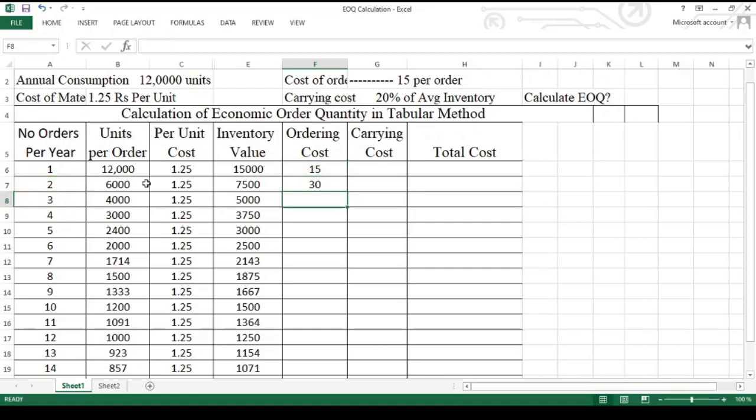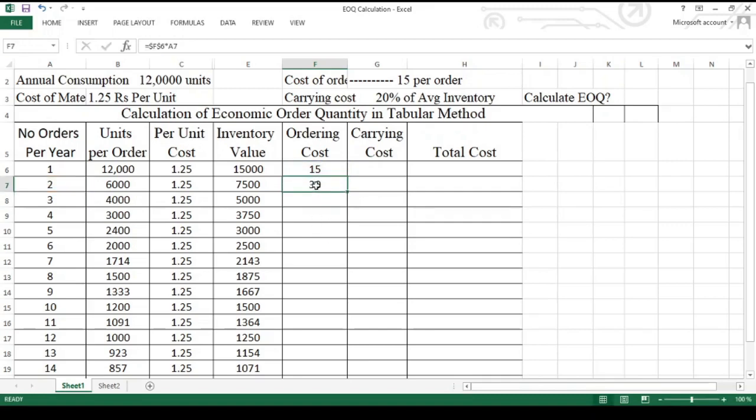Now this 15 rupees is going to be constant for each and every cell to calculate the ordering cost. So I have to fix this 15 rupees in my formula. Go to the formula bar. Here in the formula bar, you can select the F6, apply the F4 key on the keyboard, then automatically you can see the dollar symbol before F and before 6. Now you can press the enter key, you will get the 30 rupees.